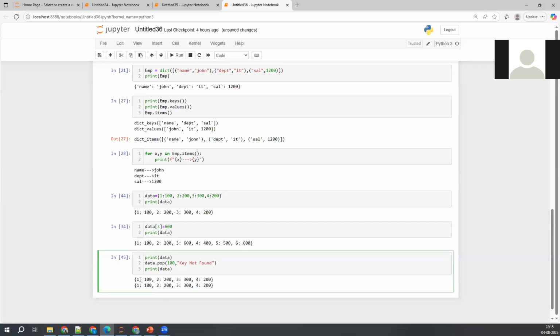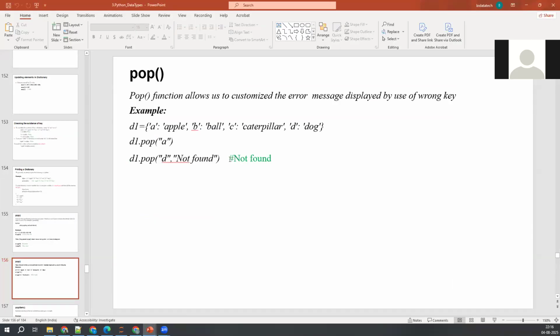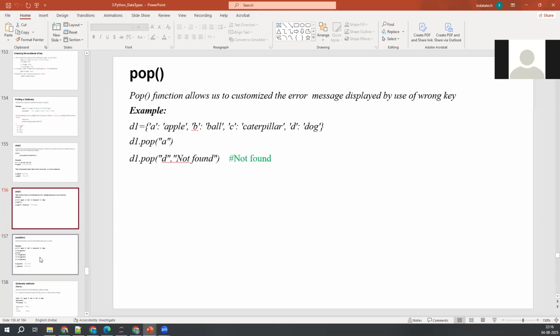One second. I wanted to print this one: 1, 2, 3, 4, 200. I'm just trying data dot pop of 100. It's not giving the error here. Pop of 100, key not found. You can write anything actually. Let me try in this way. No, somehow it is not giving. I'll check why. My expectation is that the key not found message should display here, but somehow it is not giving. This is the expected output, but I'll check that and give you an update.